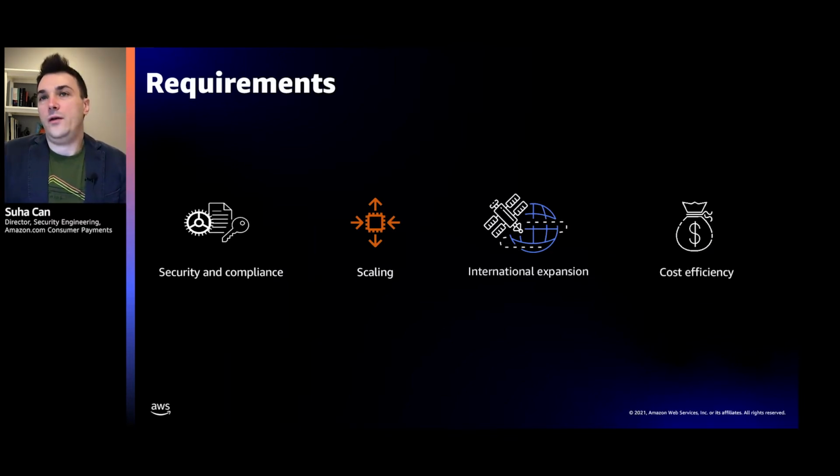Of course, cost efficiency was always an important aspect as well. While it's never the primary driving factor, at Amazon, typically savings in cost directly translate to better customer experience and lower prices. So it's something we really care about internally. When I talk about cost in this case, I'm talking about, of course, the cost of operating the environment from a billing perspective, but also the human costs associated with undifferentiated work that they have to do on an ongoing basis, like server maintenance, patching, provisioning new hosts, and so on and so forth. We were really aiming to significantly reduce the cost on that point as well, beyond dollars.